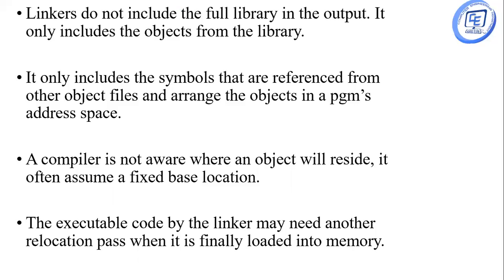Linkers do not include the full library in the output. It only includes the objects which are required from the library. It only includes the symbols that are referenced from the other object files and arranges the objects in the program's address space. A compiler is not aware where an object will reside. It often assumes a fixed base location. The executable code produced by the linker may need another relocation pass when it is finally loaded into the memory.